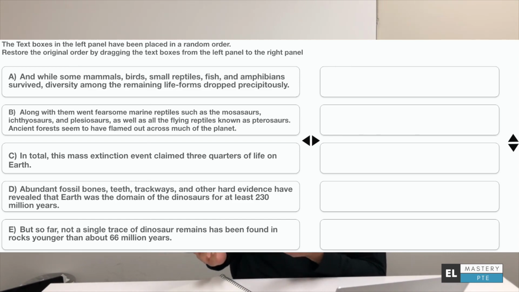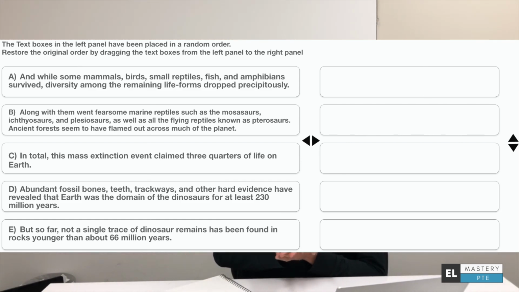What do you think could be the next one? Well, if you got the line "along with them went some fearsome marine reptiles," you're absolutely correct, because that is indeed the continuation of the passage, and that is the third point as well. Now let's see how that ends. "Ancient forests seem to have flamed out across much of the planet." Okay, there's a full stop there.